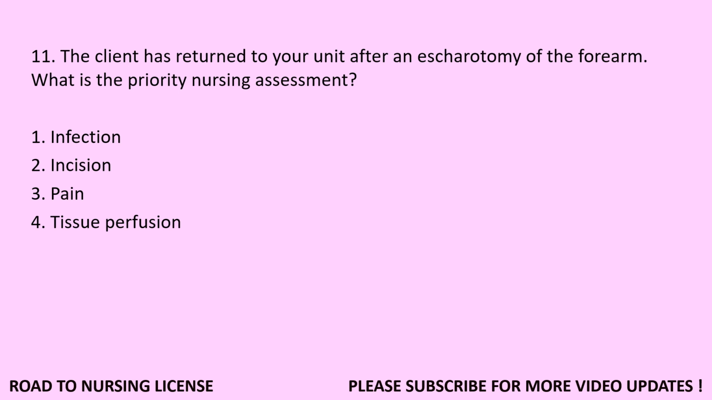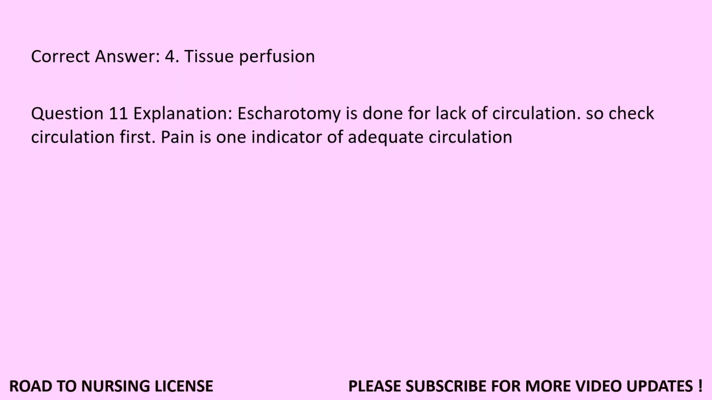1. Infection. 2. Incision. 3. Pain. 4. Tissue perfusion. Correct answer, 4. Tissue perfusion. Question 11 Explanation. Escharotomy is done for lack of circulation. So check circulation first. Pain is one indicator of adequate circulation.